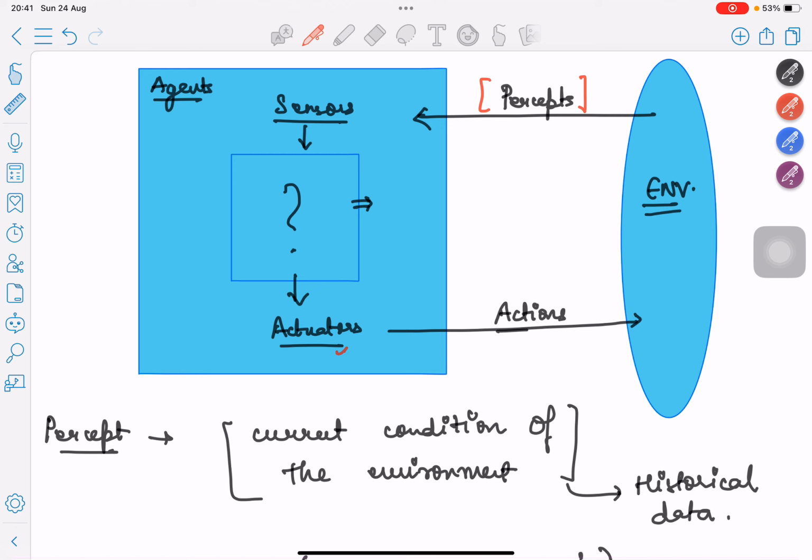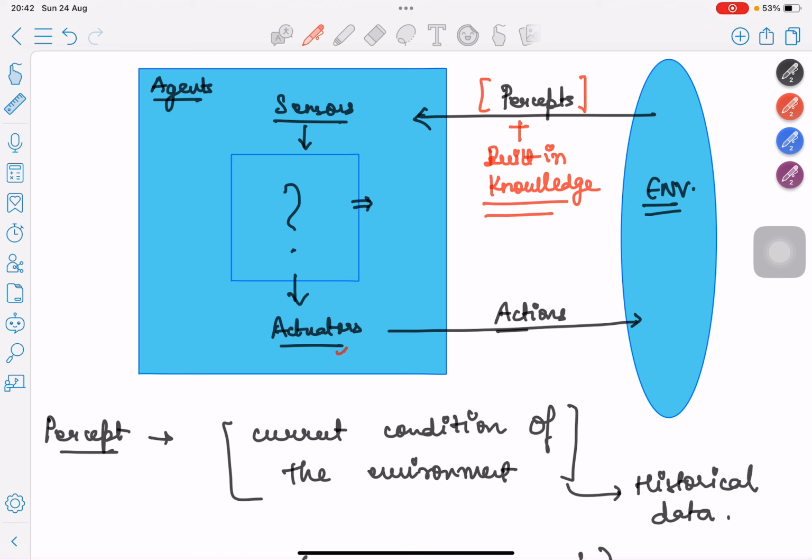It depends not only on the current condition in the environment, but also on the built-in knowledge that we have given the agent while training it, or through some other source or means. It could be the entire historical data, a subset of it, or the current condition. So it's the entire plethora of knowledge that the agent takes from the environment, and based on it, it gives a particular output.